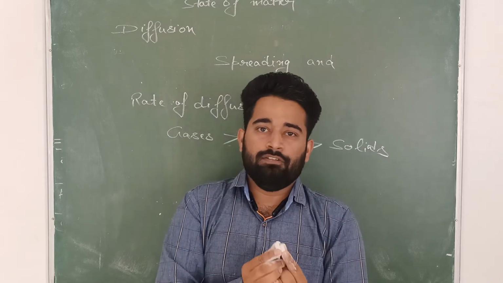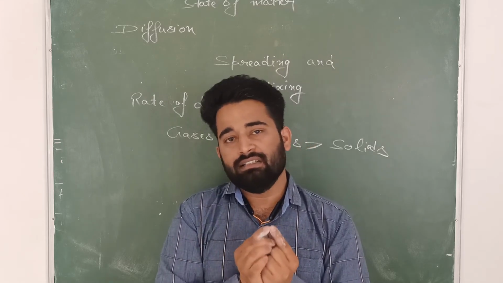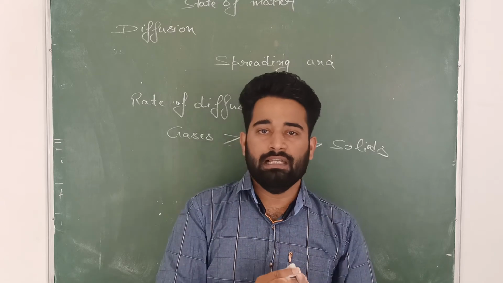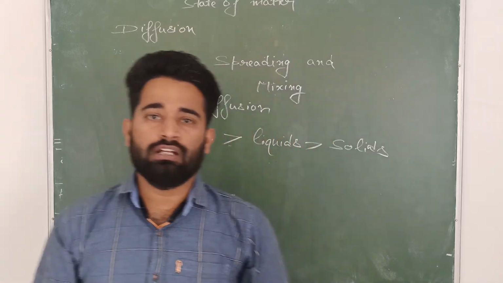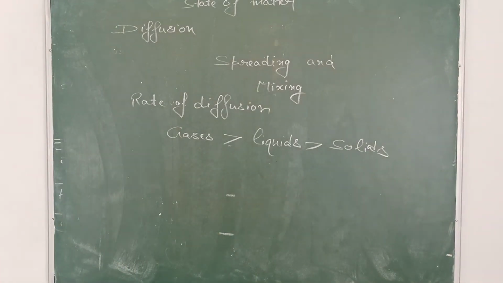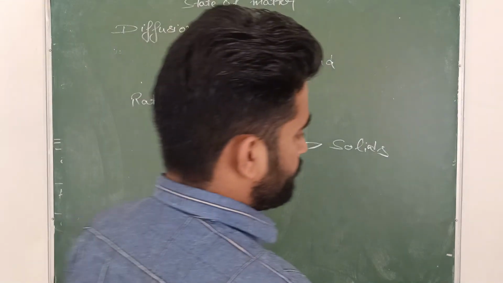So you can say that diffusion is very fast in the gases and very slow in the solids and medium in the liquids. So this is about the rate of diffusion. You can write this in your notebook, and you can make the notes also side by side. If you make the notes, it will be very easy for you to remember these things.